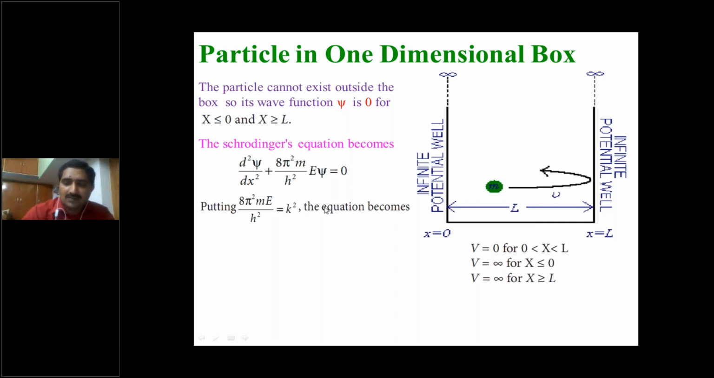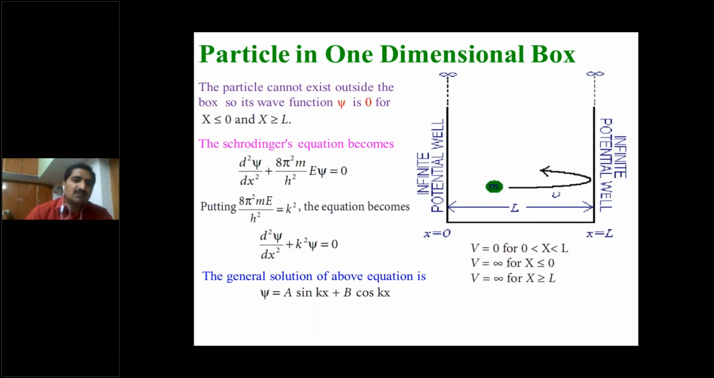So the equation can be written as d square psi by dx square plus k square. In place of this one, I am taking k square as a constant. You should remember this one. We can use it in another way. So k square into psi is equal to 0. So this is a second order differential equation.